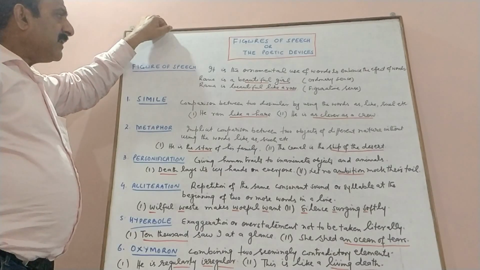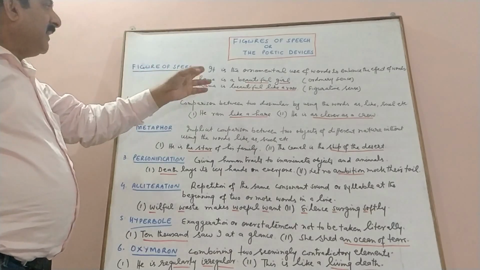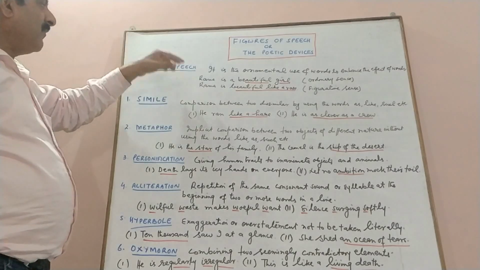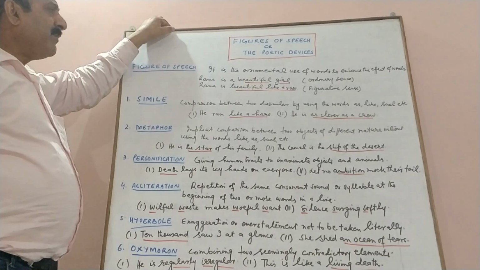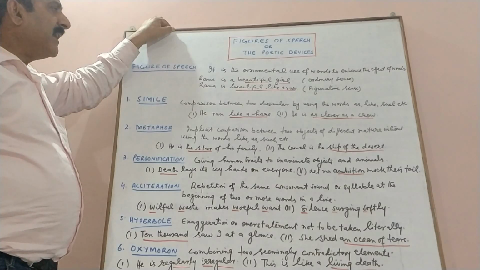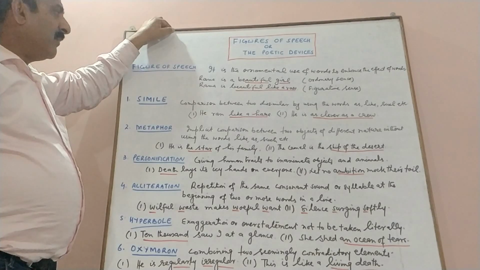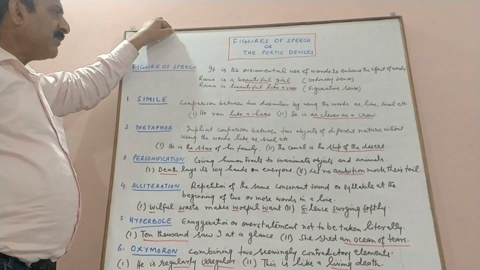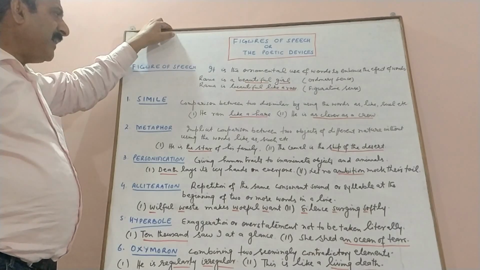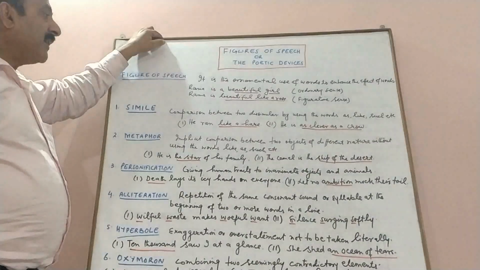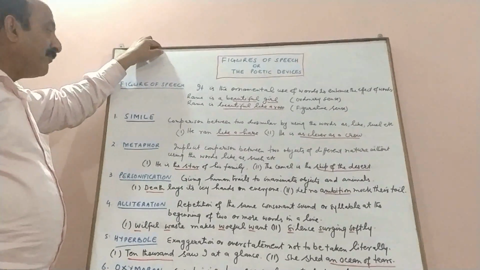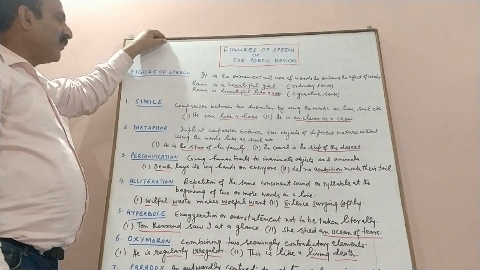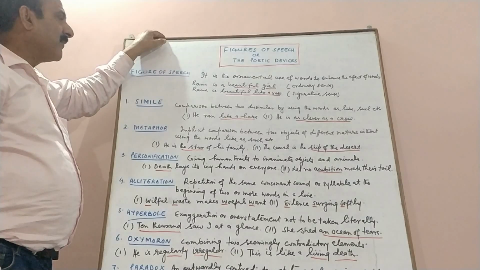What is exactly a figure of speech? It is the ornamental use of words to enhance the effectiveness of words. For example, when we say Rama is a beautiful girl, we are saying it in an ordinary sense. But when we say Rama is beautiful like a rose, or Rama is as beautiful as a rose, or simply Rama is a rose, we are enhancing the effectiveness of the beauty of Rama. So that is the figurative use. And here we say that we are making use of the figures of speech.